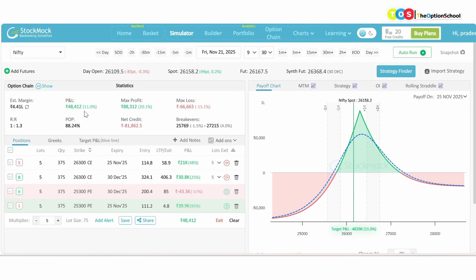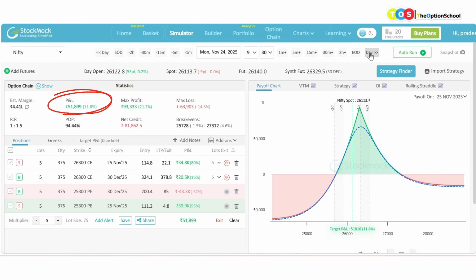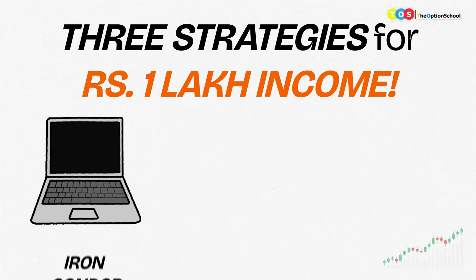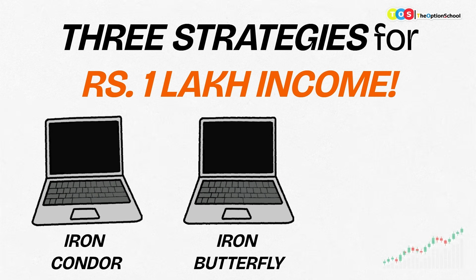Only for academic interest, I'm showing you the trade for another day. It has given me some more profit, which is perfectly okay, but I am not looking for maximum profit. I am looking for rational profit. So it is always better to book the profit in time. So now I have shown you three different strategies: iron condor, iron butterfly, and double calendar spread.